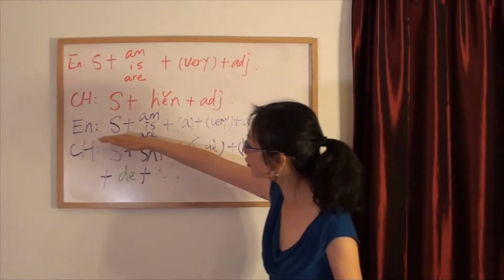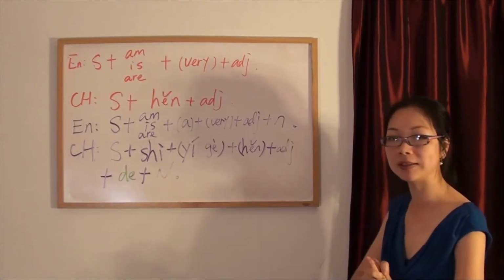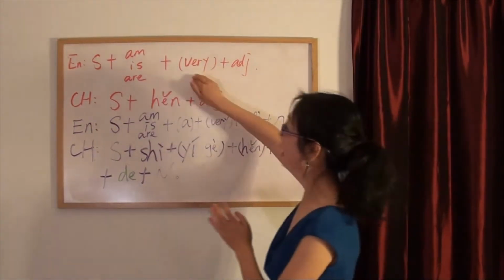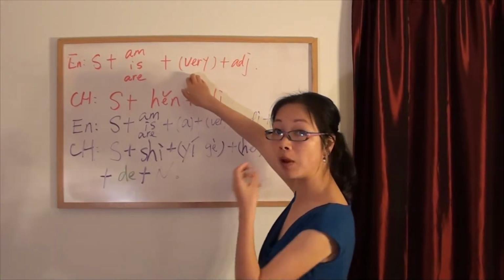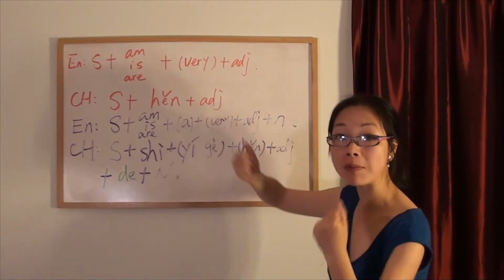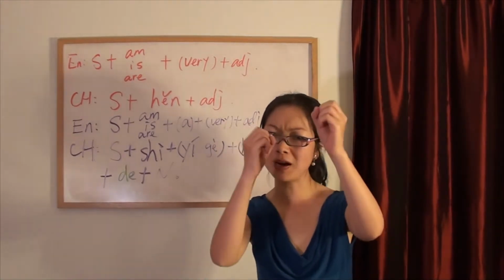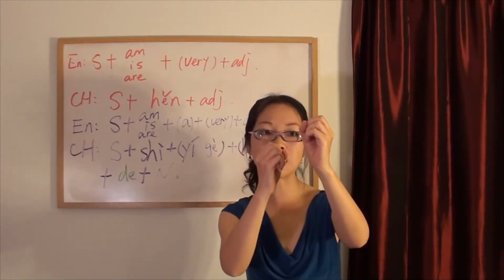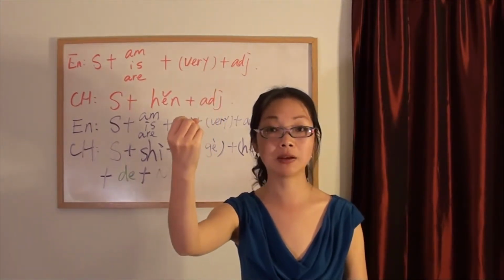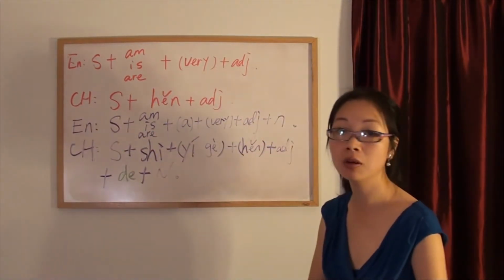Oh my goodness, this is so long. How can I remember? Let me tell you a trick. The trick is a learning skill. If I were you, I would not remember this. I will only remember this because this one is much shorter. And when I can remember one thing, the other one that I always feel confused about will be remembered automatically. Because I know these 2 are very, very similar. How can I remember them? Remember the one you think is easy for you to remember. The other one you can remember automatically. I'm pretty sure you will remember this.